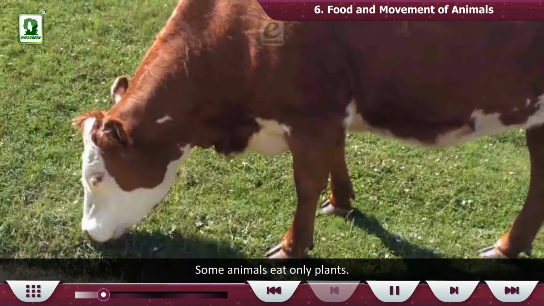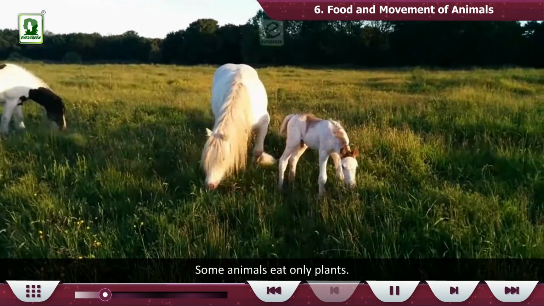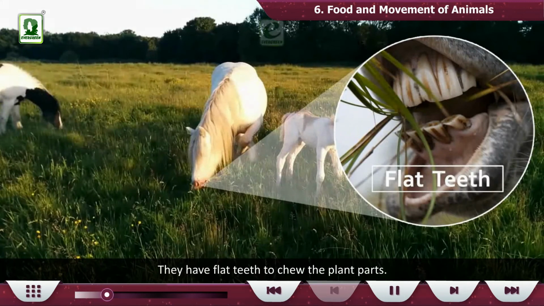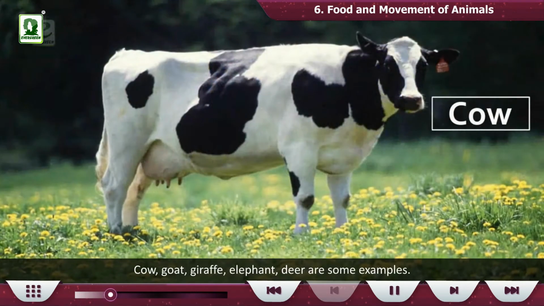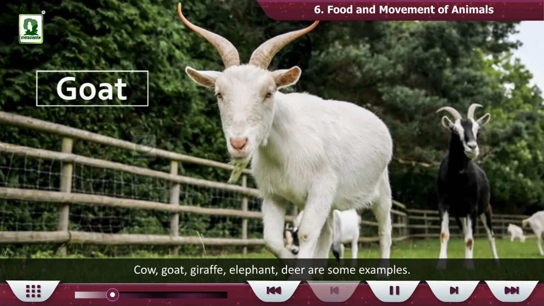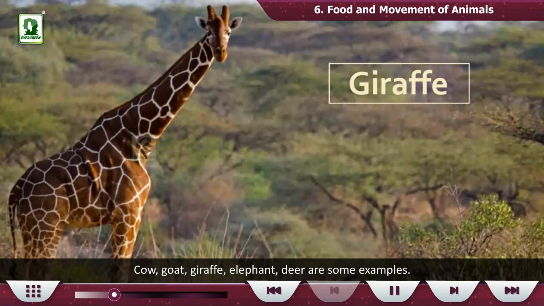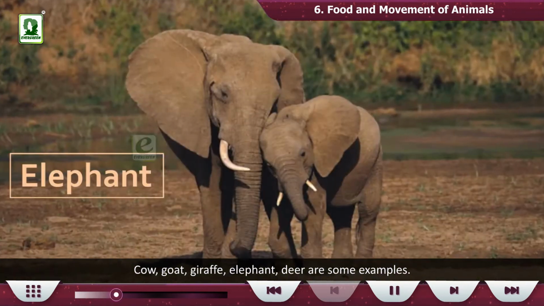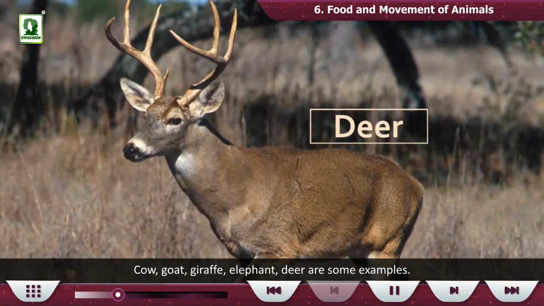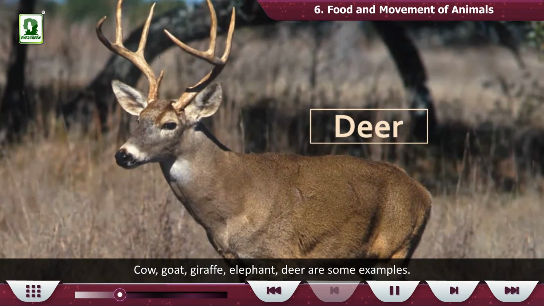Some animals eat only plants. They have flat teeth to chew the plant parts. Cow, goat, giraffe, elephant, deer are some examples.